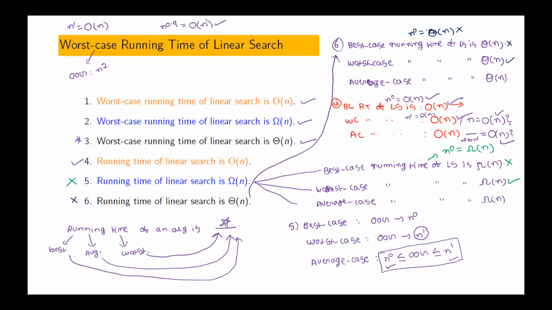Because if this is the worst case, then the average case and best case will always be less than order of n.